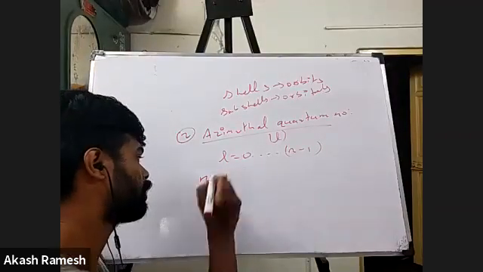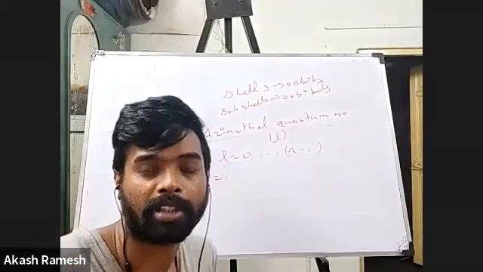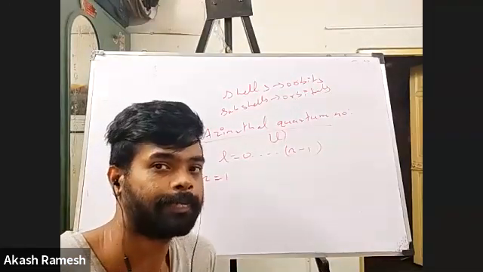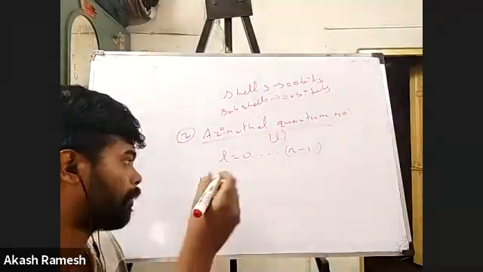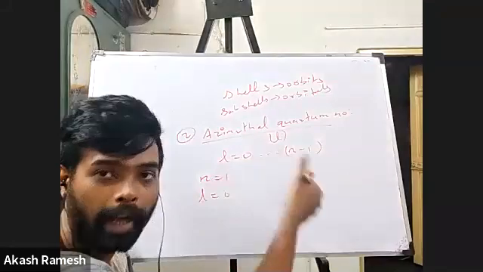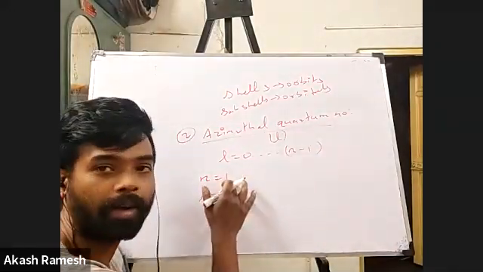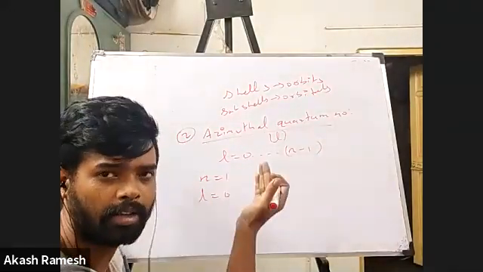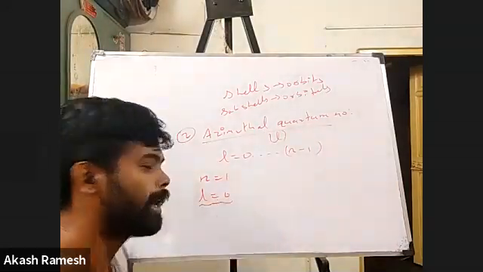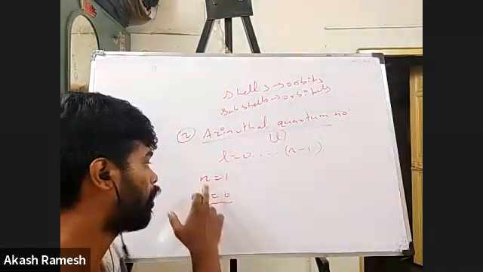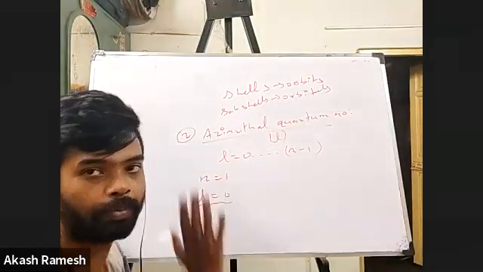Now when we say that n is equal to 1, that means when I take the first orbit, or the first main shell, what are all the possible L values here? L value can only be 0. It can start with 0 and go up to n minus 1. N is 1, so 1 minus 1 is 0. So the only possible value for the azimuthal quantum number for the first shell is 0.